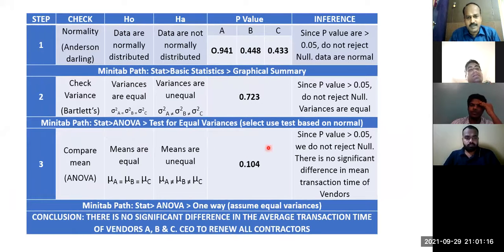Now, for you to perform the ANOVA, the variances should be equal. There are three groups. And now what happened? The variances are equal, as is evident: 0.723. 0.723 means more than 5%. That means variances are equal. And again, before variance, you need to check the normality. Do you see all the data are normal?